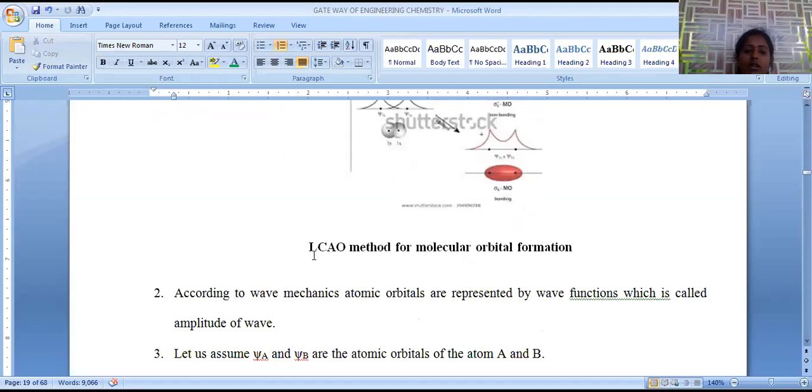And second, according to wave mechanics, the wave function is the amplitude of the wave. Here, quantum mechanical principles are applied in the formation of molecular orbitals, which is represented by psi. Psi is nothing but the amplitude of the wave. Psi square is nothing but probability density or electron density.